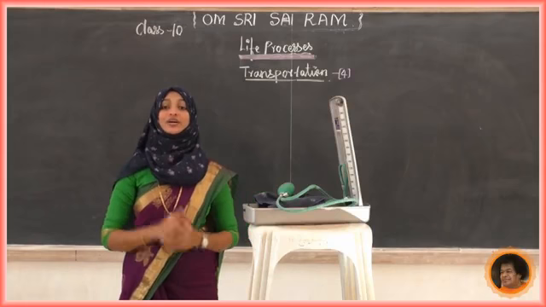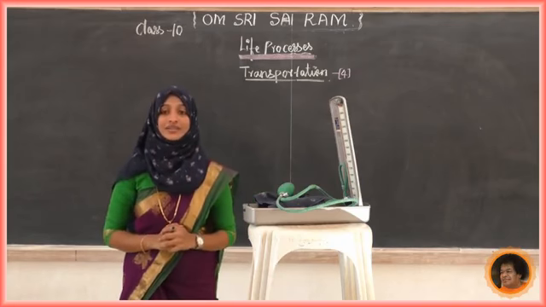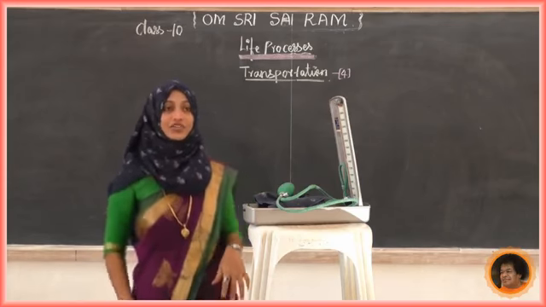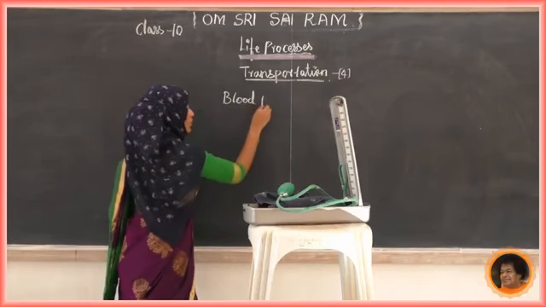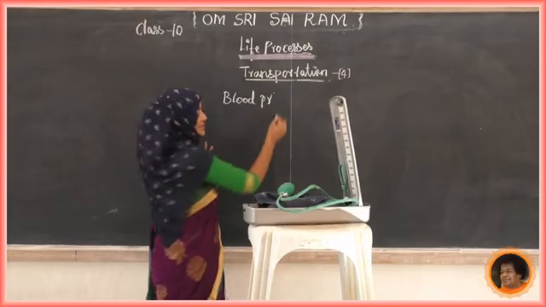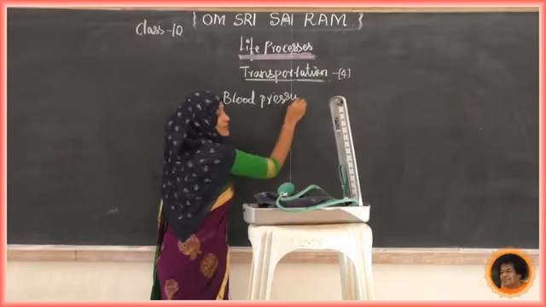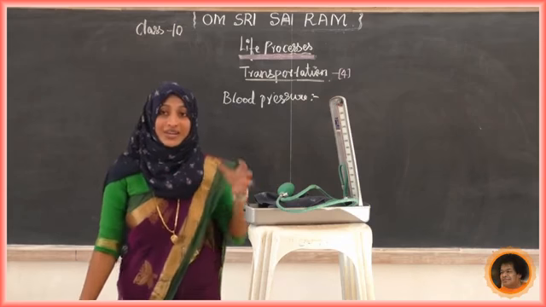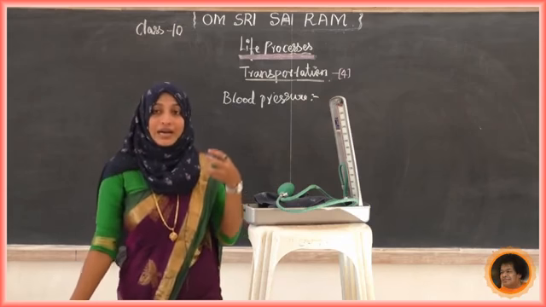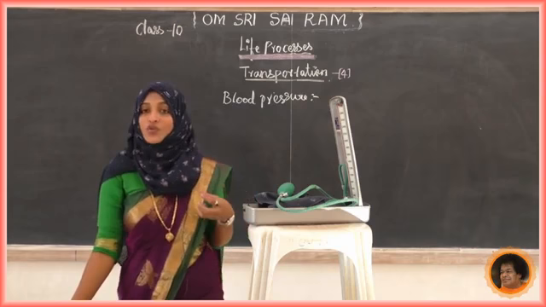What is the definition of blood pressure, students? Blood pressure means, there will be a creation of pressure when the heart pumps.